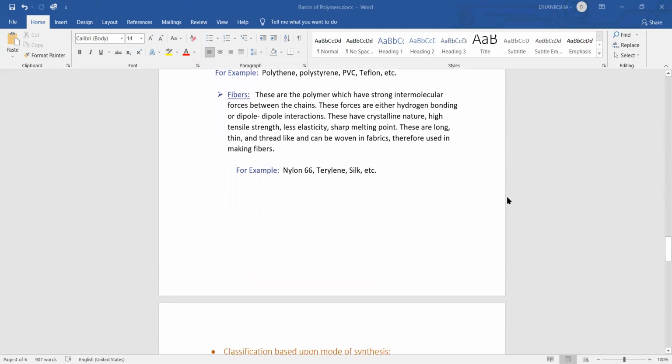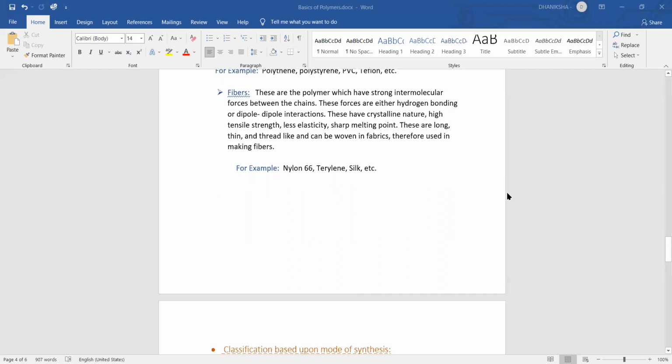Fibers. These are the polymers which have strong intermolecular forces between the chains. These forces are either hydrogen bonding or dipole-dipole interaction. These have crystalline nature, high tensile strength, less elasticity, sharp melting point. These are long, thin, and thread-like and can be woven into fabrics, therefore used in making fibers. For example, nylon 6,6, terylene, silk, etc.